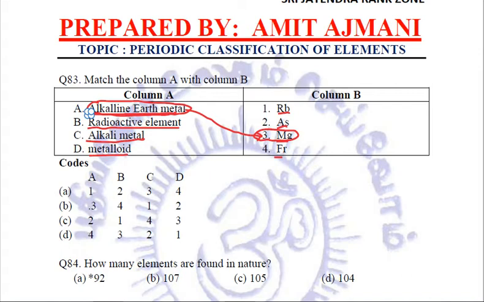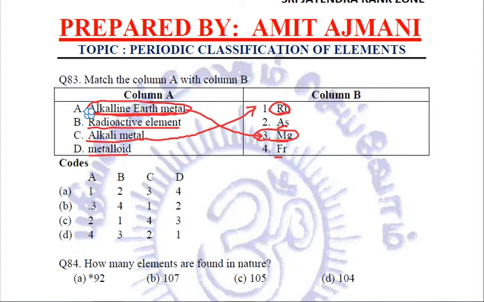Radioactive element, maybe you are not aware which one it is. Alkali metal. Now which one is the alkali metal out of these? The alkali metal is the one which belongs to group 1, and we have been studying so many times since we started doing the questions that the group 1 elements are lithium, sodium, potassium, rubidium, cesium. So Rb is an alkali metal. When we are able to relate these two out of the four, we'll get our answer.